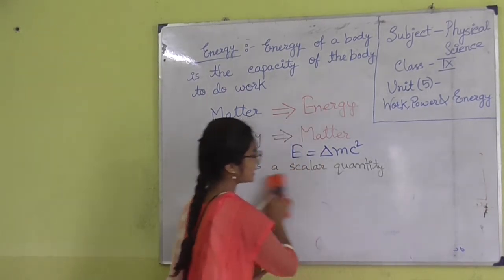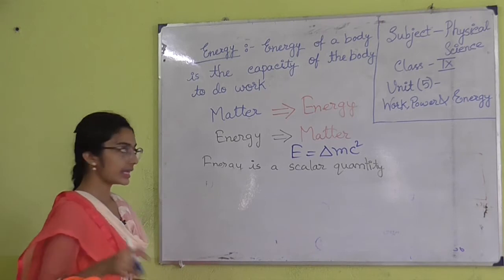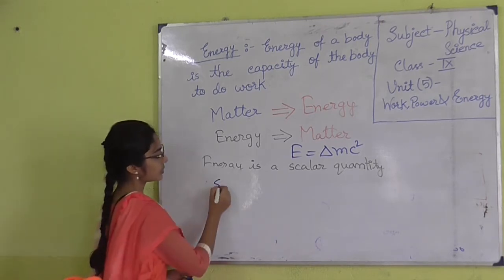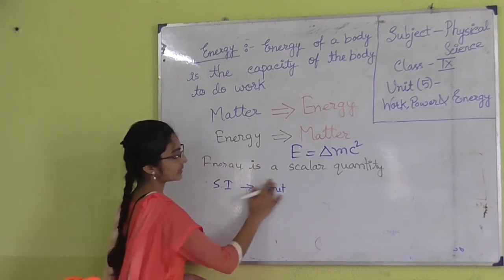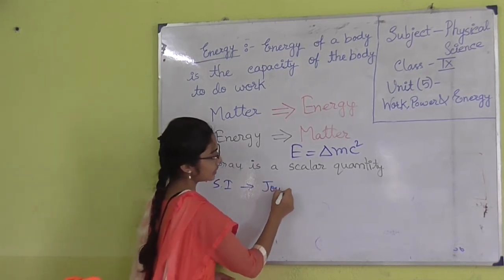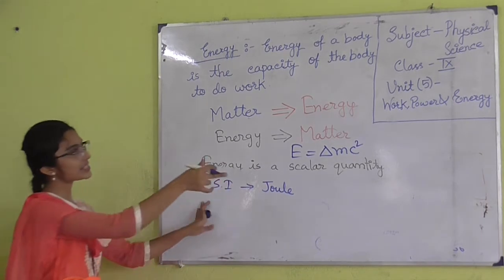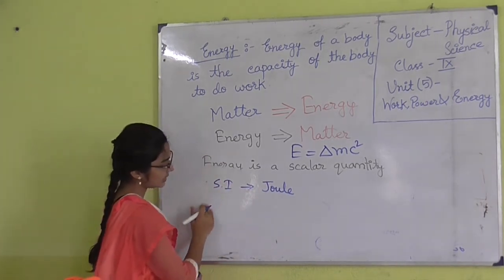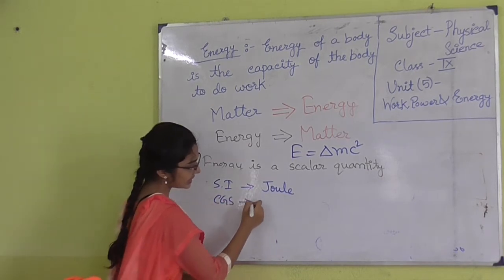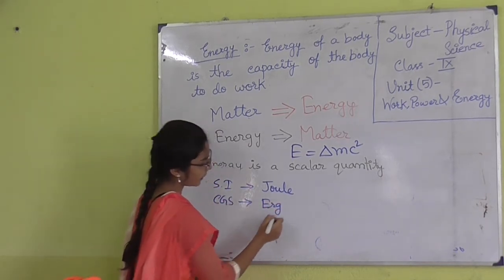As this is a scalar quantity, it has definite magnitude. The SI unit of energy is just like work done, that is joule, because energy is the capacity to do work. So, its unit is the same as work done. The CGS unit is erg.